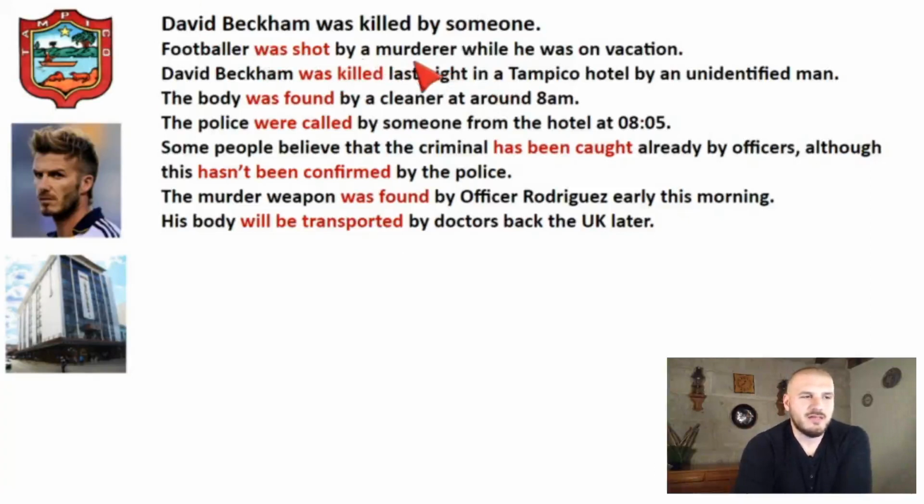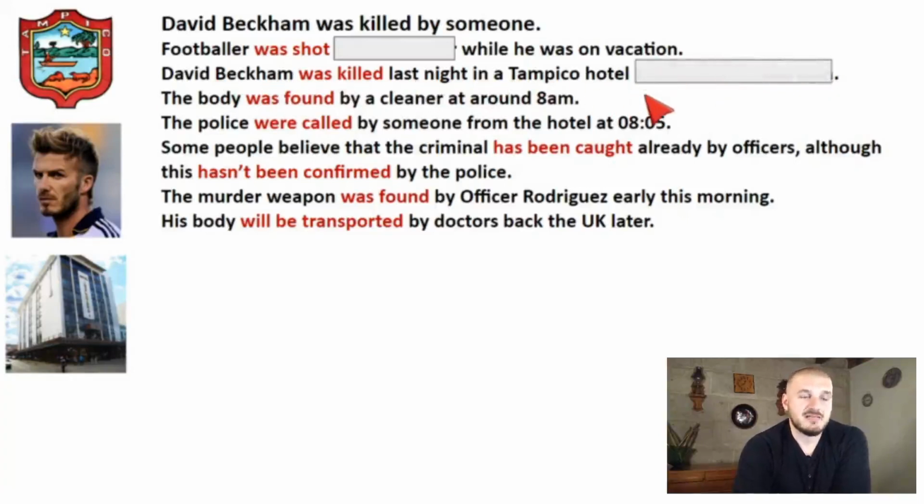So let's just cover that up. Footballer was shot while he was on vacation. Okay. David Beckham was killed last night in a Tampico hotel by an unidentified man. Again, it's no information here, so let's eliminate that. David Beckham was killed last night in a Tampico hotel. Sounds like a newspaper. Se escucha como un periódico.